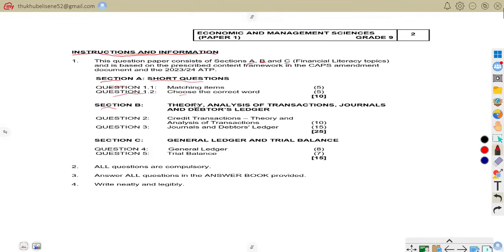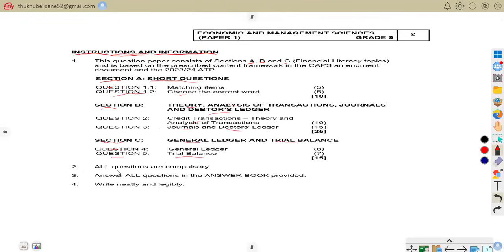Section B is theory, analysis of transactions and journals, as well as debtors' ledger. Question 2 is credit transaction, theory and analysis of transaction. Question 3, journals and debtors' ledger. Then we have section C, whereby we are mainly going to look at general ledger and trial balance. That is question 4, which is general ledger, and question 5, trial balance.